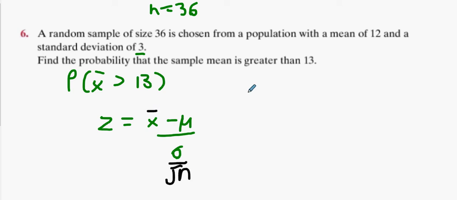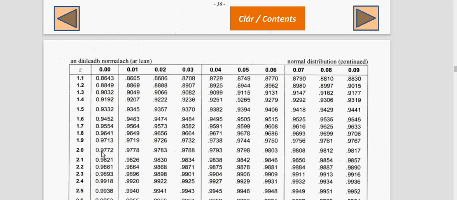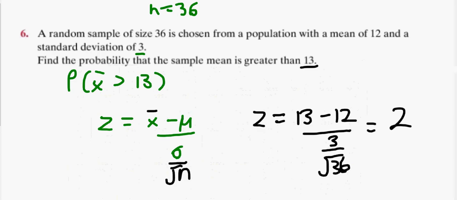Okay? Now, what score does it want us to get? A 13, doesn't it? So z equals 13 minus 12 all over the square root of what? 3 over root 36. Anybody get an answer for that? 2. Is it 2? Okay, that's a z score of 2. Go to your tables. Go to a z score of 2. See the 0.9772? 0.9772.